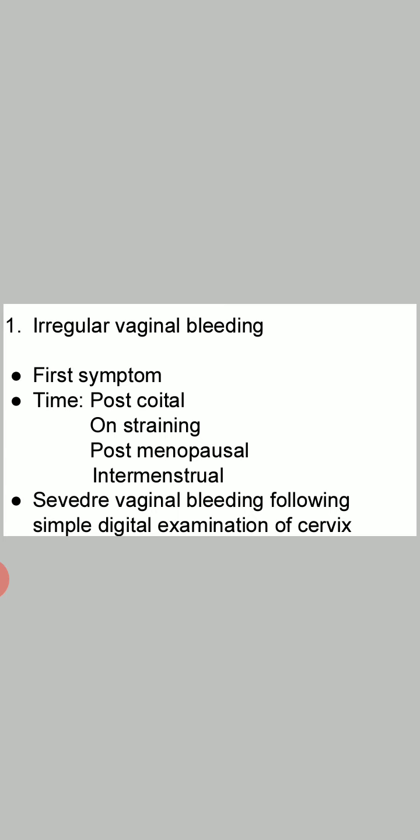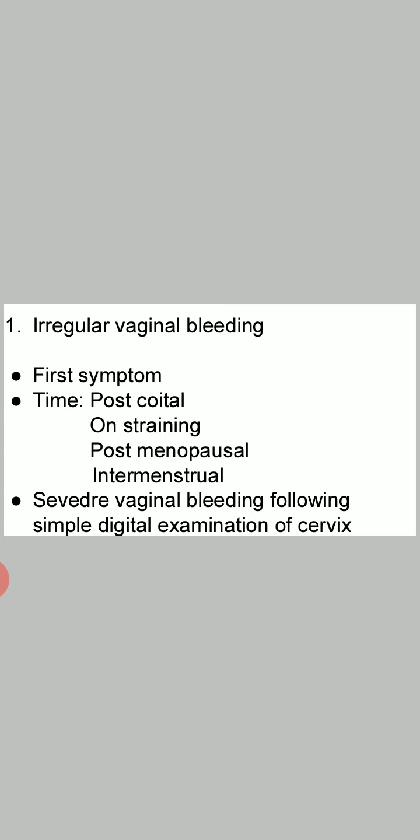Post-coital hemorrhage is occurring after the coitus. Hemorrhage follows the coitus and may continue for several days after the coitus. So, first occasion is post-coital. It may occur on straining. Hemorrhage occurs on straining. It may occur post-menopausal. Ca cervix is a very common cause of bleeding per vagina after the menopause.